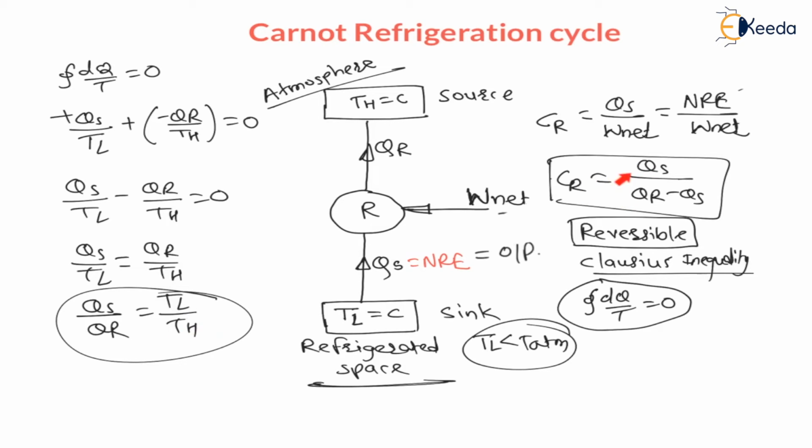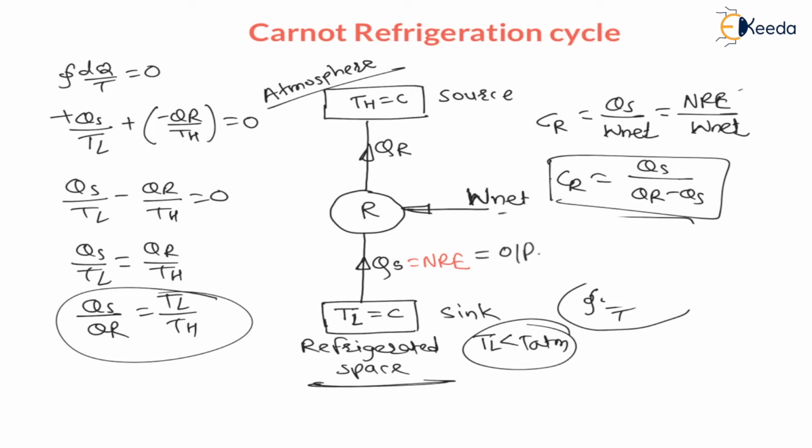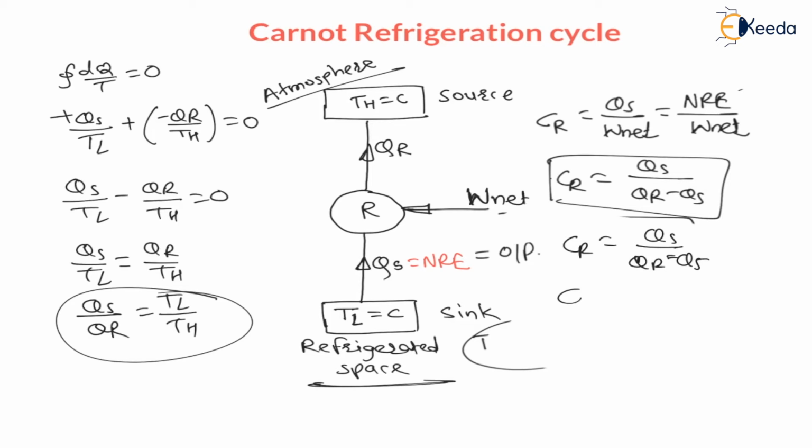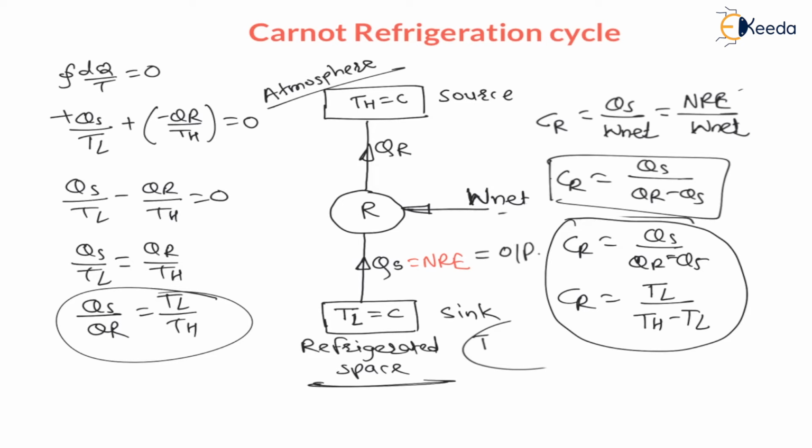Therefore, in the COP also, replace the heat ratio with the temperature ratio. So the COP of this Carnot engine or reversible cycle becomes: the COP of the refrigerator is Qs divided by QR minus Qs, which becomes TL divided by TH minus TL, since the heat ratio can be replaced with the temperature ratio for a reversible cycle only.